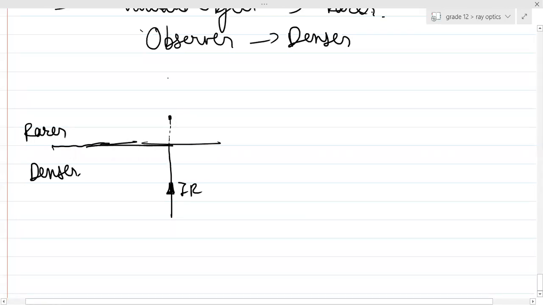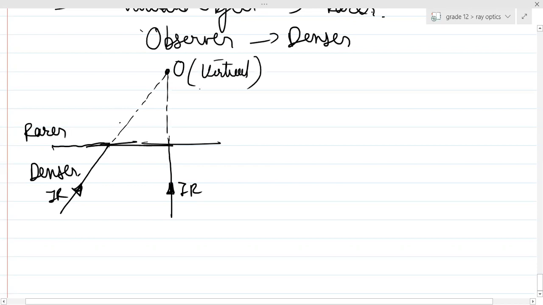Let's take the object a little bit higher. So the object is over here, and this is another incident ray. So guys, can you complete the whole diagram on your own? I have just given you a hint. Object is virtual. Why is it virtual? Because incident rays are converging.